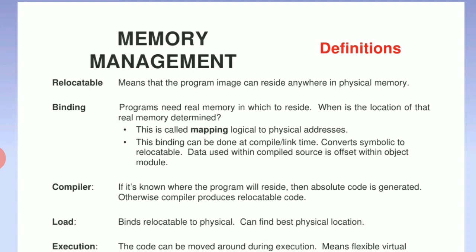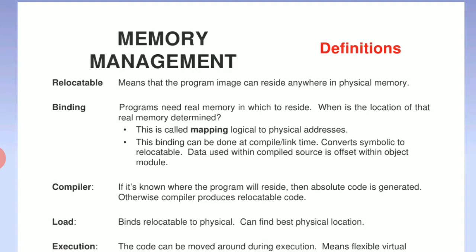Why compile? By compiling, we identify the errors in the C program. It shows which line has an error and how many errors there are, and the errors are rectified, giving the source offset within the object module.